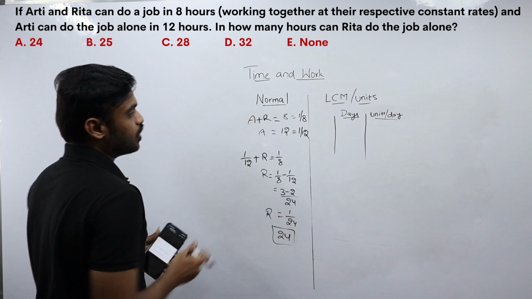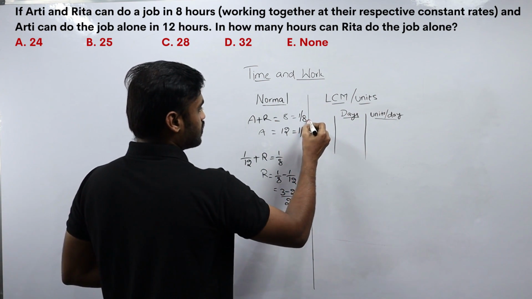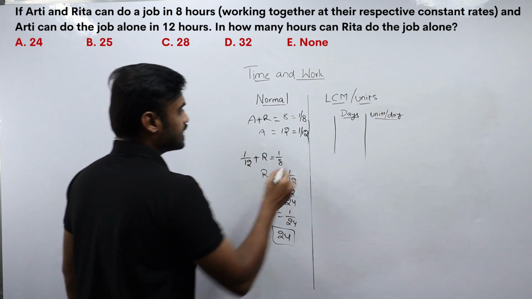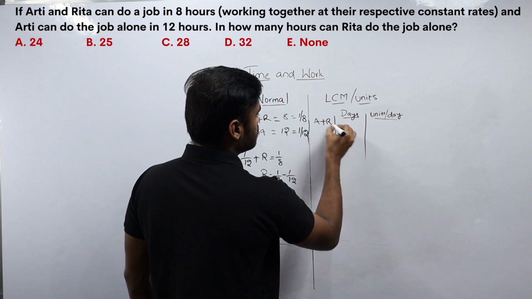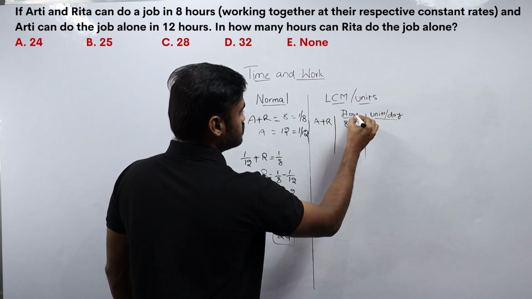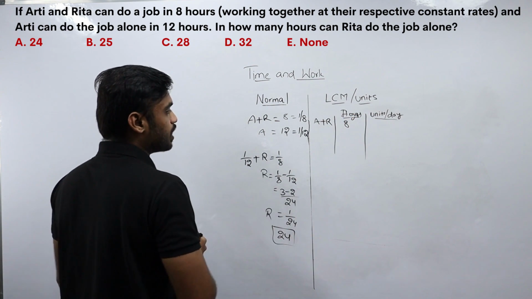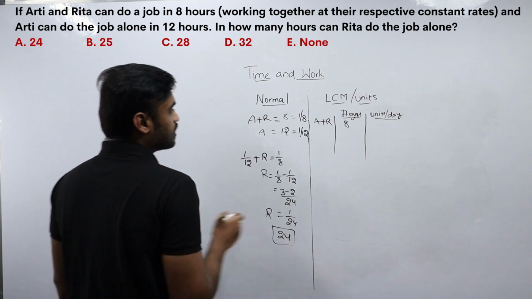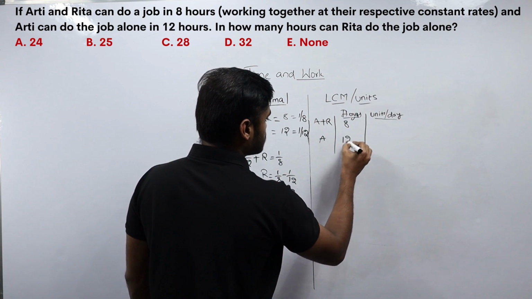Now let's see how to solve the problem using the LCM method. Aarti and Rita can complete a job in 8 hours. Hours or days, there will be no problem. The way of solving the problem will be the same. Now Aarti can complete the work in 12 hours.